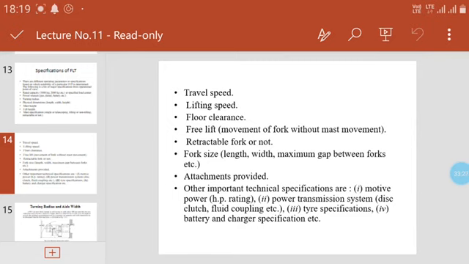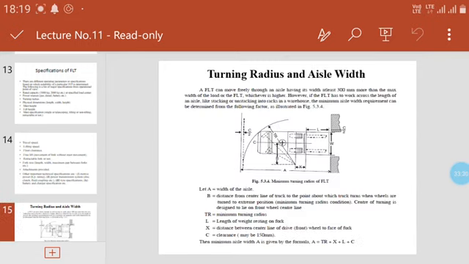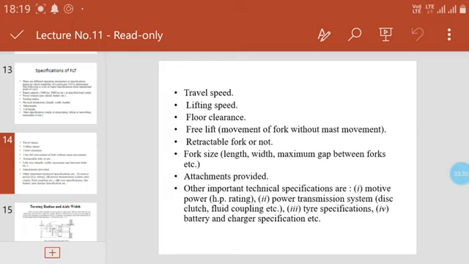Free lift movement of fork without mast movement, retractable fork or not, the fork length with the maximum gap between the forks, etc. Attachments are provided, and there are other important technical specifications of the motive power. The HP rating also will be here.